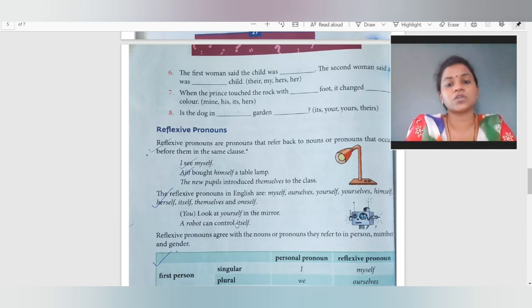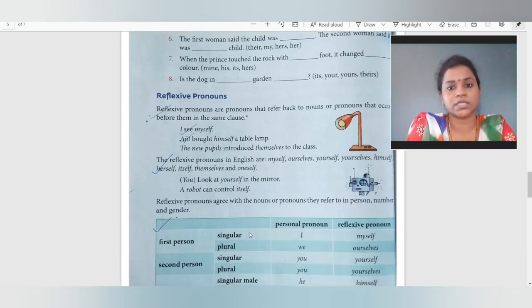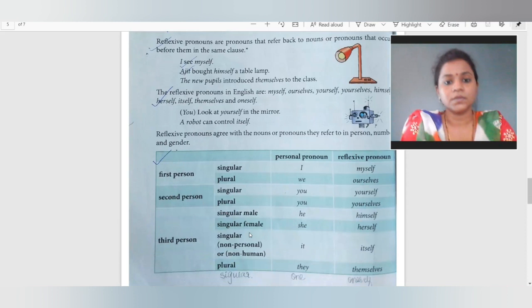A robot cannot control itself. A machine or robot, obviously it cannot control itself. It is controlled by others. Reflexive pronoun in English, that is, reflexive pronoun agree with the nouns or pronouns that refer to person, number and gender.